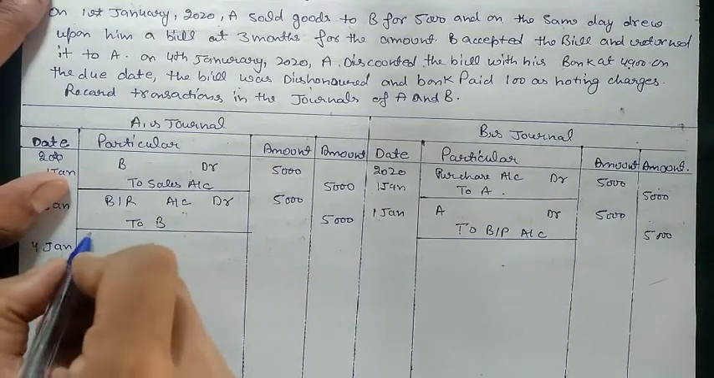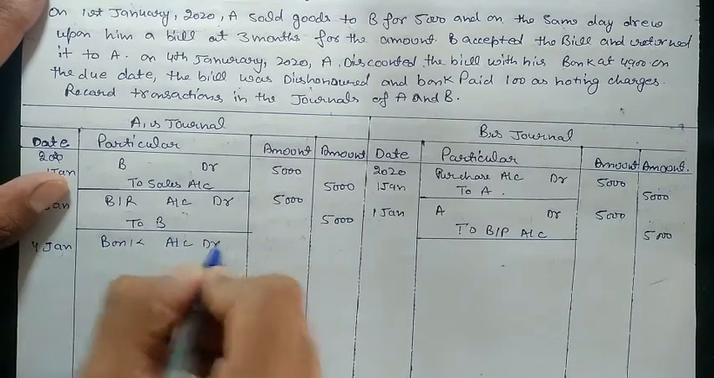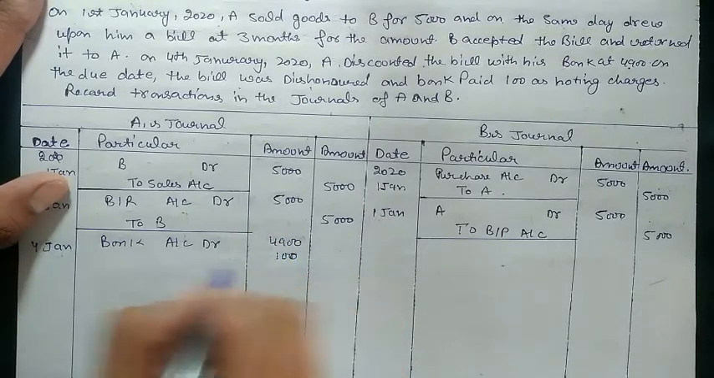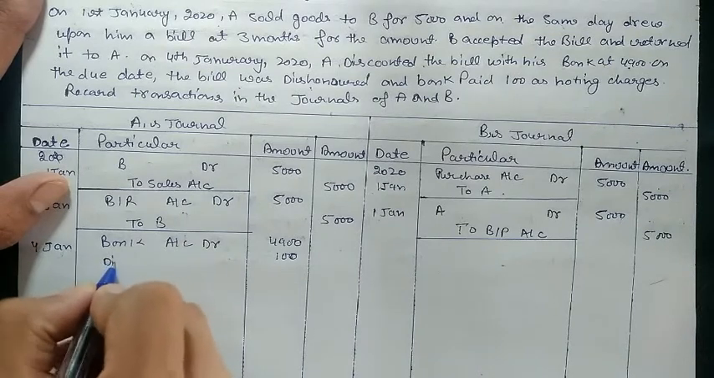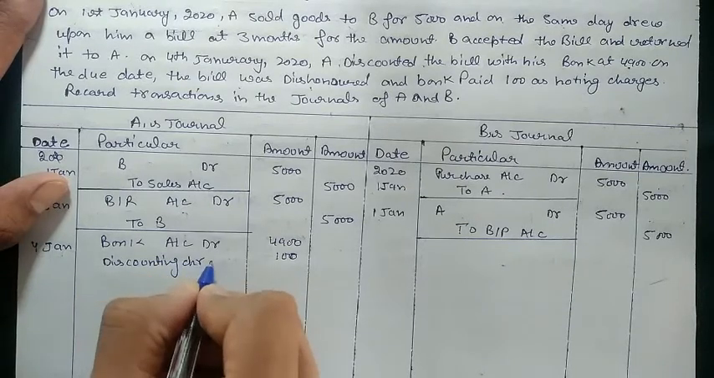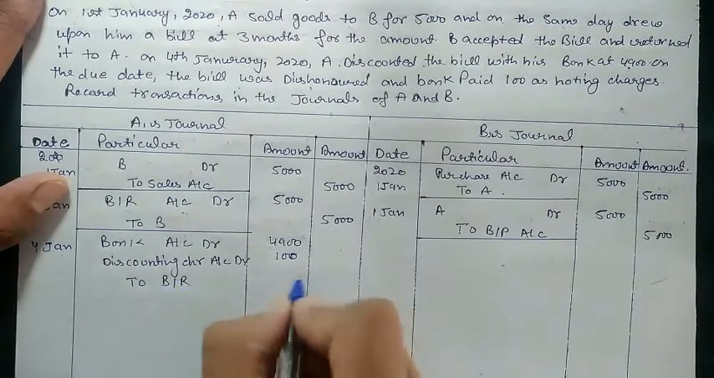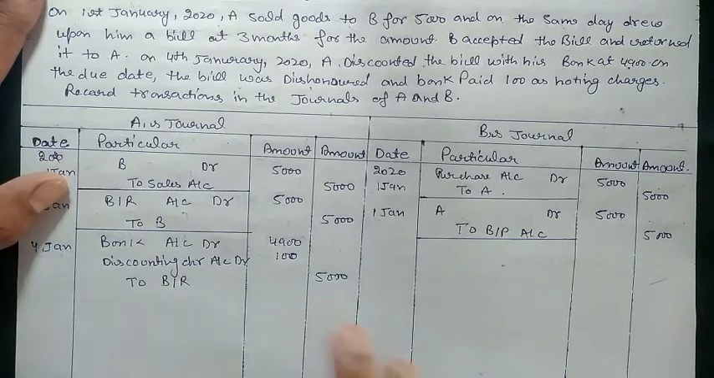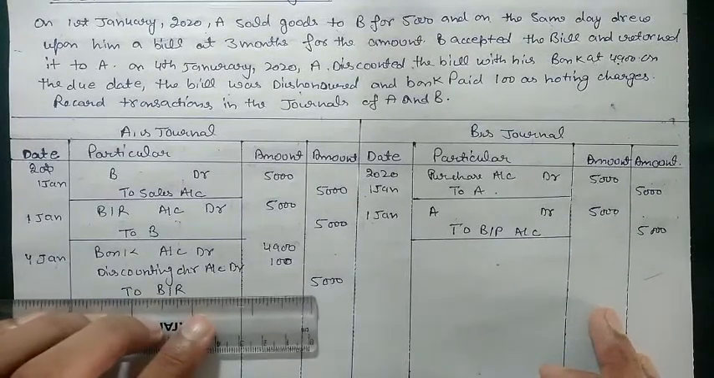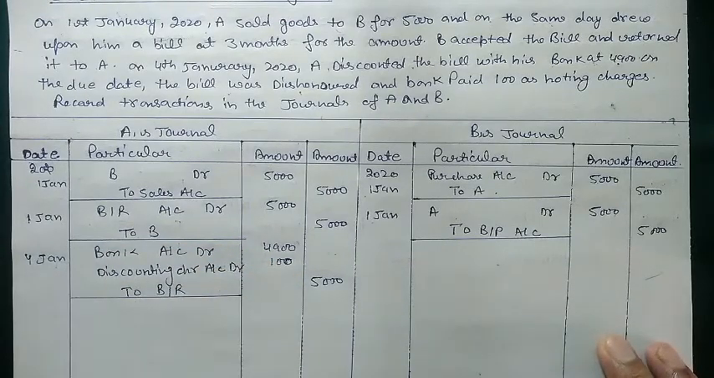A received cash or bank, because we are discounting from bank, so we will receive bank account debit, that he received only 4,900. 100 rupees he paid as a discounting charge, discounting charge account debit, and the amount of the bill is 5,000. So this is the entry for discounting the bill from the bank. He discounted the bill of 5,000 in the 4,900. So he paid 100 rupees as a discounting charge.